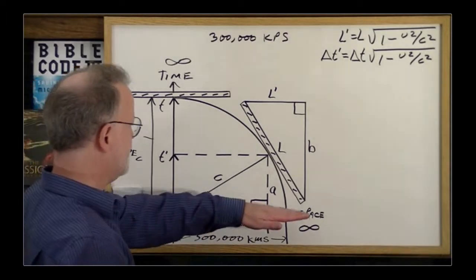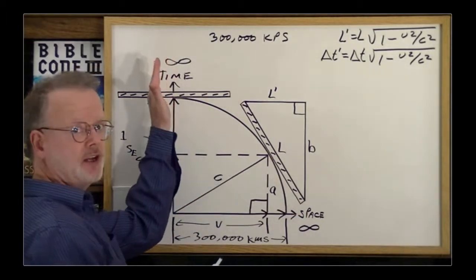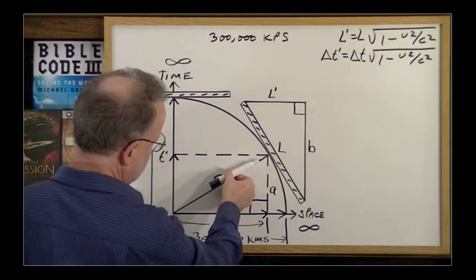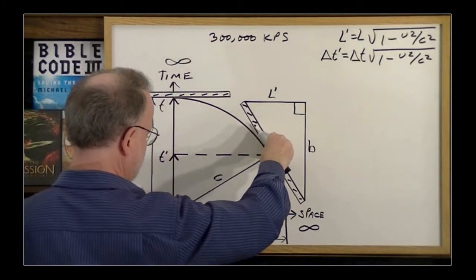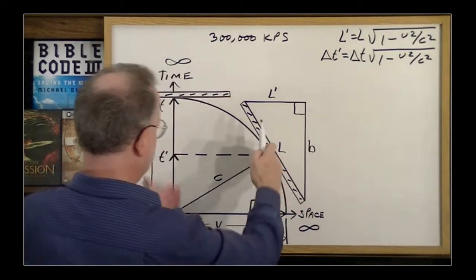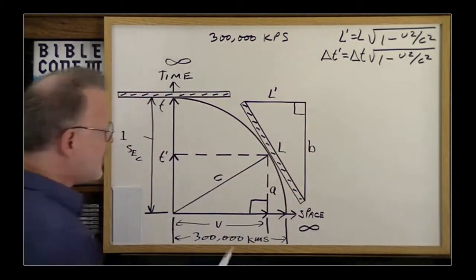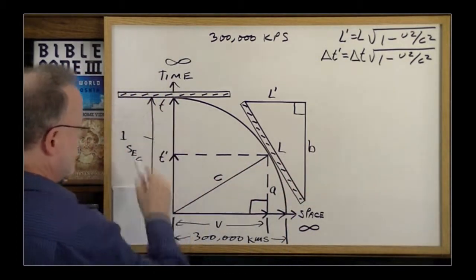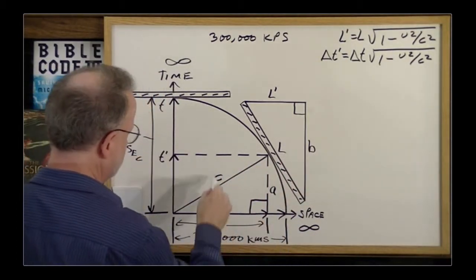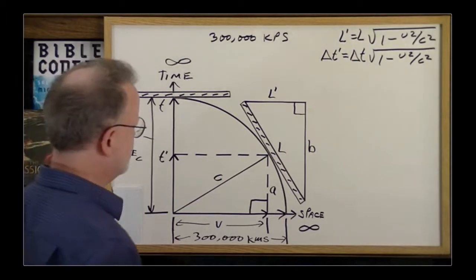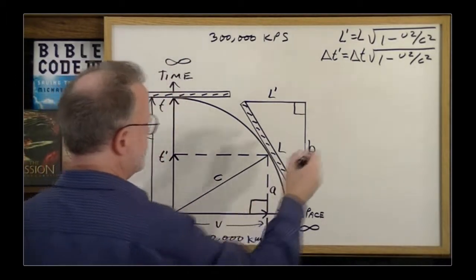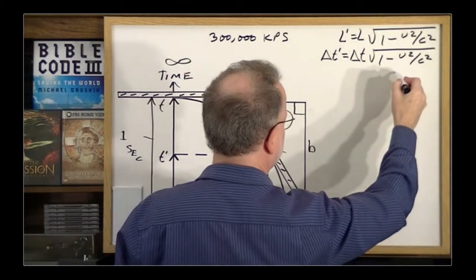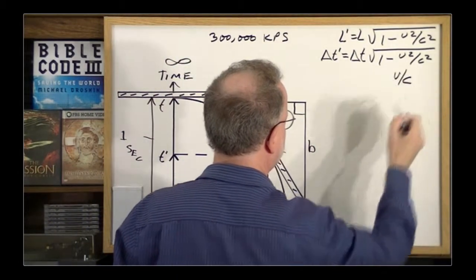But we're interested in extension across time, which is at a 90-degree angle. Well, what a coincidence. Relative to C, this is at a 90-degree angle, and I've made it the exact same length as C. Therefore, the ratio between B and T is the same as the ratio between V and C. And so the equation required to calculate how much is extending across time would be V over C.